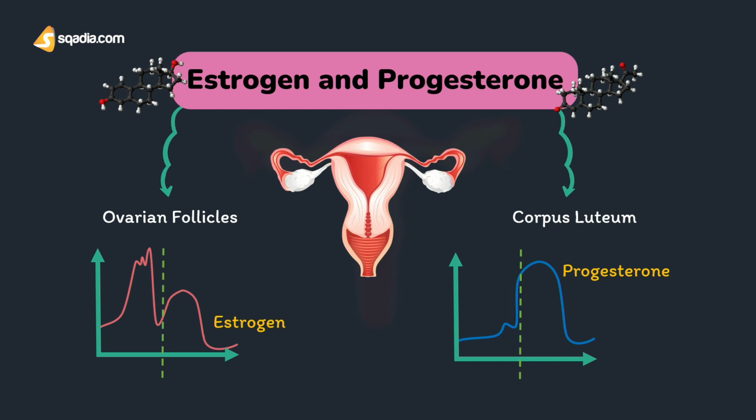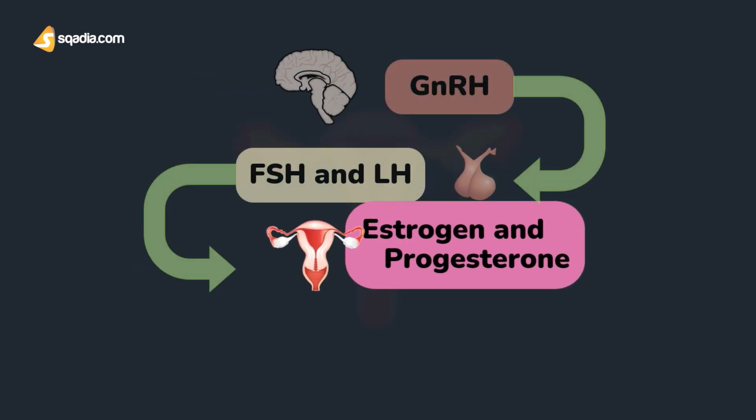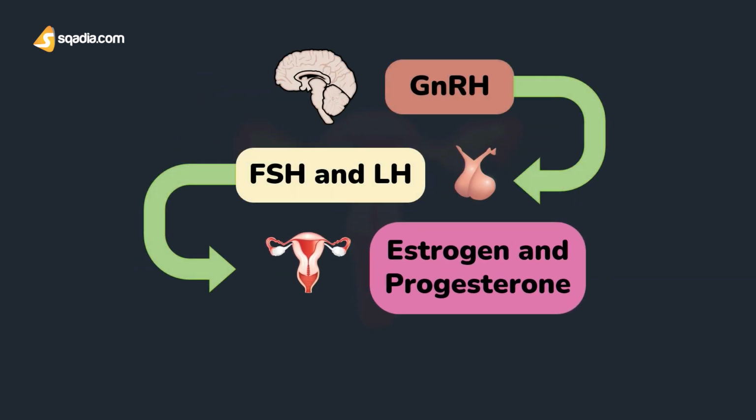Estrogen is responsible for the growth of follicles, but the steroids act together to produce the changes in the uterus, cervix, and vagina. Both the ovarian hormones are under the influence of GnRH, Gonadotropin-Releasing Hormone, which acts via FSH and LH. In addition, the secretion of GnRH, FSH, and LH is regulated by ovarian hormones. So all of these 3 hormones are going to be interrelated to each other. The stimulation of one hormone is going to release the second hormone.